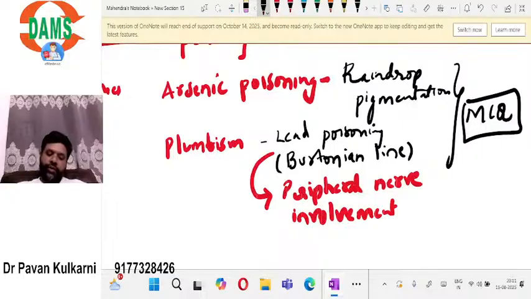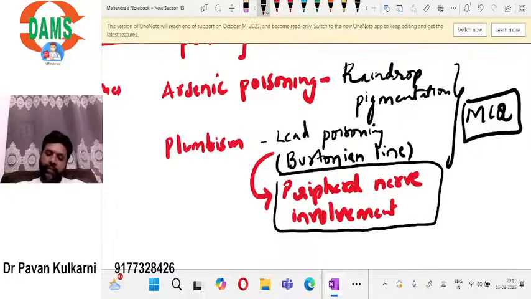This is a very important point you have to remember. So plumbism is associated with peripheral nerve involvement, or peripheral neuritis. Okay, so those are the metal poisonings we are supposed to remember: mercury toxicity, arsenic poisoning, and plumbism.